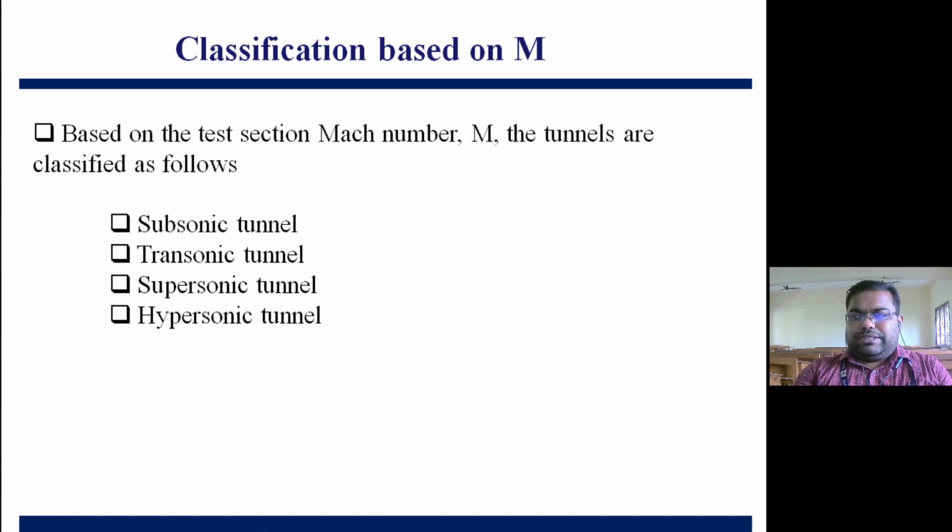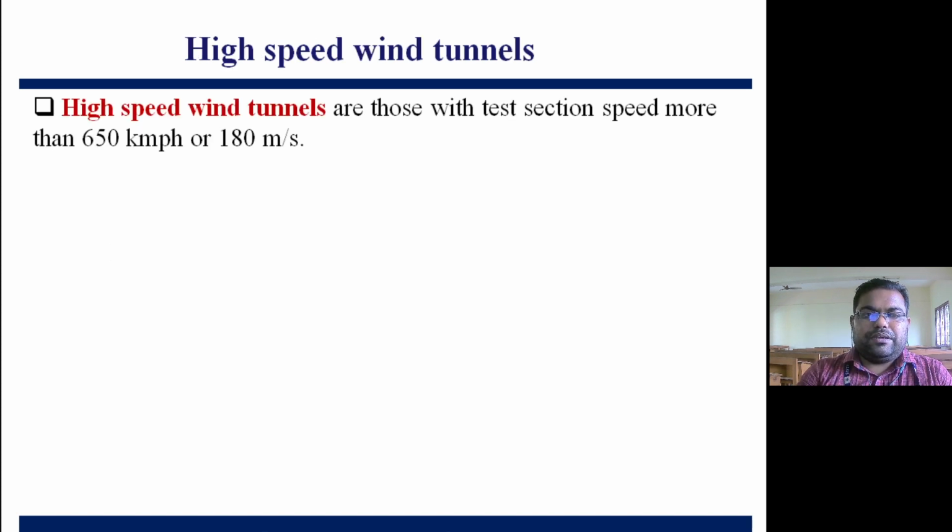So based on the applications and based on the test section speed, we can classify the high speed tunnels into these four categories. So what are high speed wind tunnels? High speed wind tunnels are the tunnels in which the test section speed will be more than 650 kilometers per hour or 180 meters per second, as stated for the low speed tunnel. This is the threshold value. All the tunnels which maintain speed above it will be termed high speed wind tunnels.